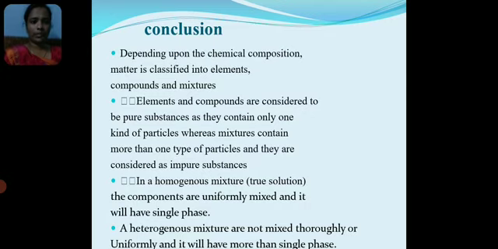In a homogeneous mixture, such as a true solution, the components are uniformly mixed and it has a single phase. In a heterogeneous mixture, the components are not mixed thoroughly or uniformly and it has more than one phase.